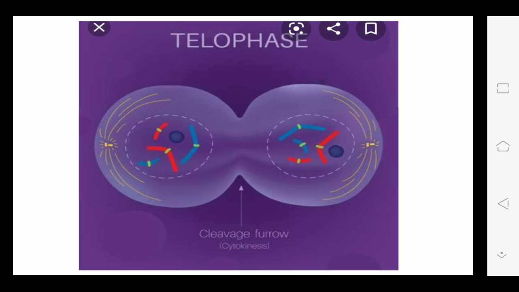And in this telophase, what will happen? Whatever chromosomes are there, they will separate into two parts, and two different cells, two daughter cells, will be produced. And here you can see the cleavage furrow is formed, and this is also called the cytokinesis step. This last step, telophase, is joined by the cytokinesis step. In telophase, all the chromosomes go to the opposite ends.